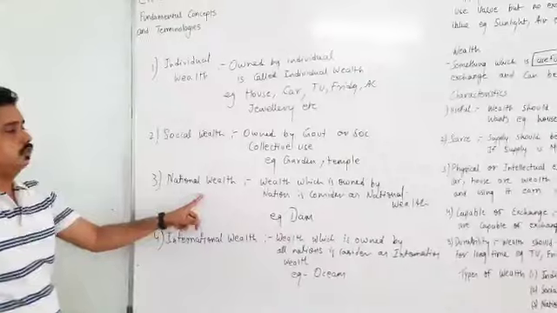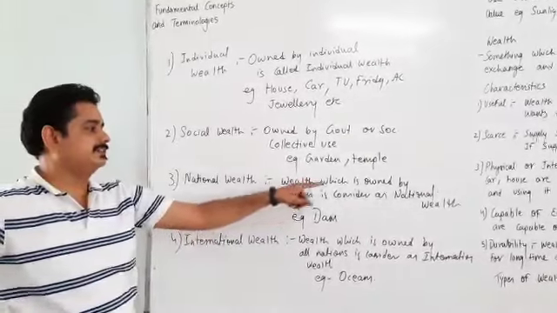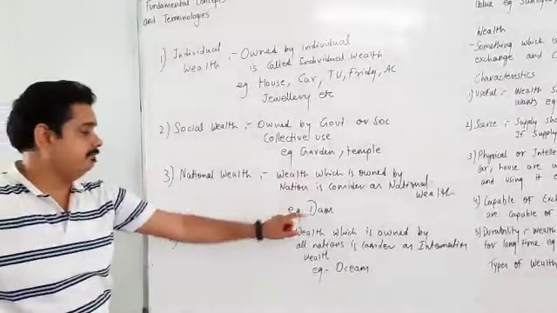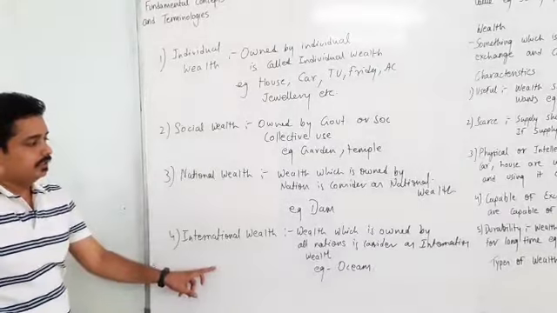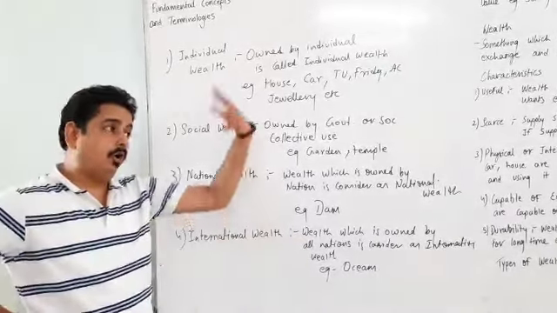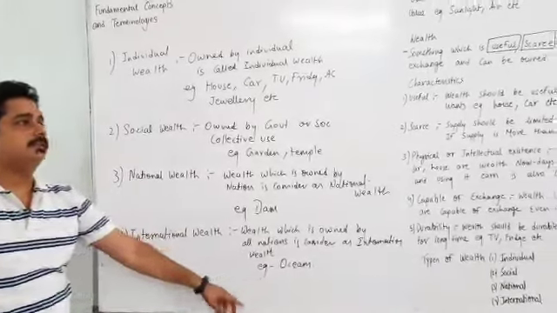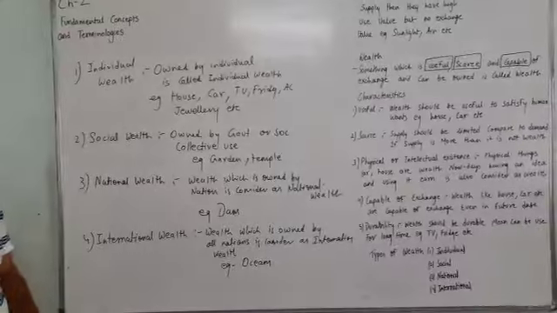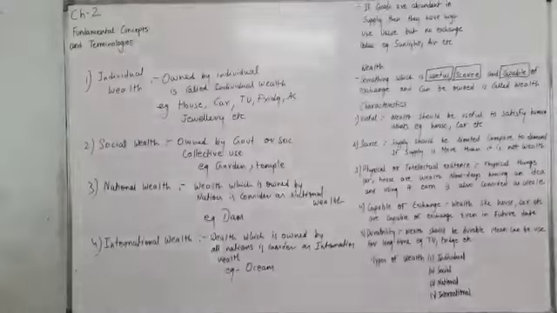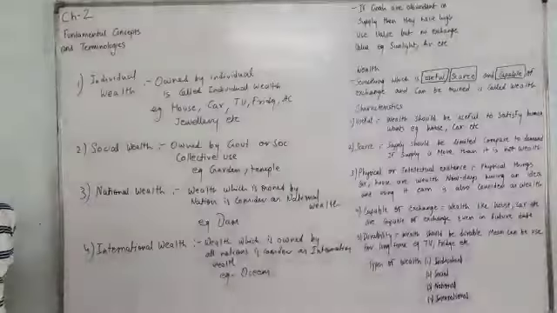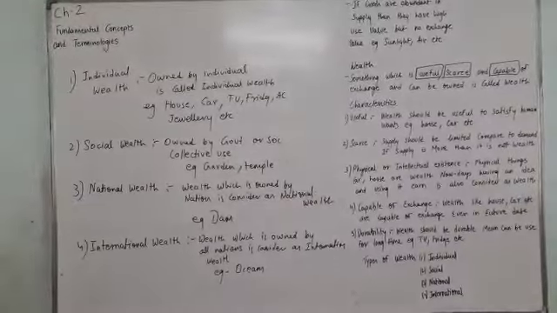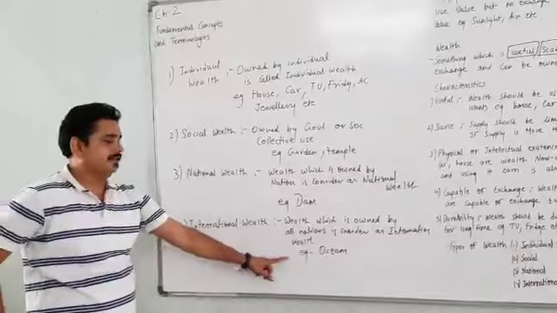National wealth is owned by a nation, example a dam. International wealth is owned by all nations together, that is oceans, which are used for travel by ships and for marine resources.